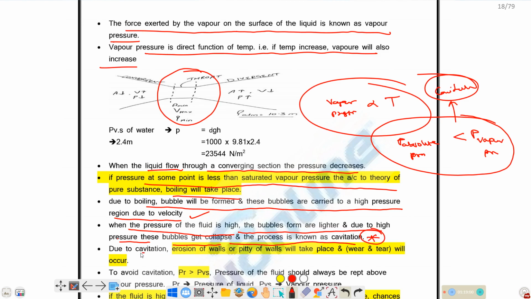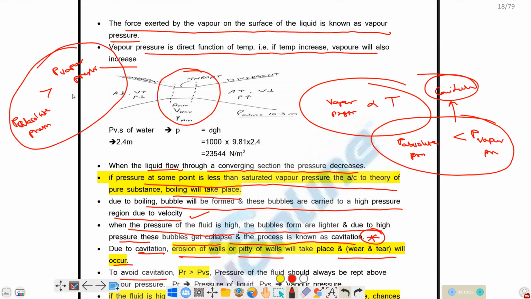So due to cavitation, what will happen? Erosion of side walls, pitting of side walls, and wear and tear of walls will take place. We don't want this cavitation process to occur. For that, we have to maintain the absolute pressure at any point greater than the vapor pressure of the liquid. If you maintain this pressure, there will be no cavitation.